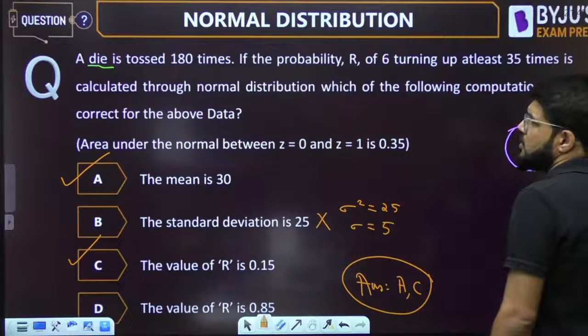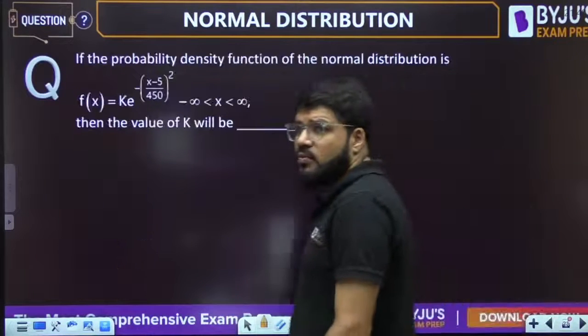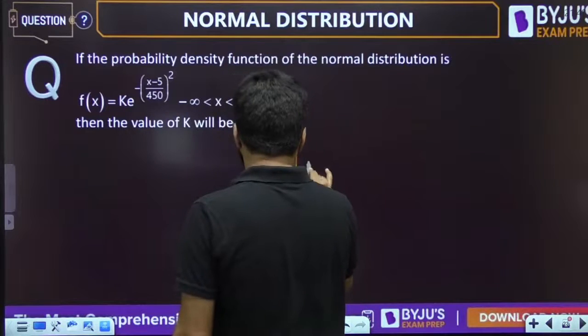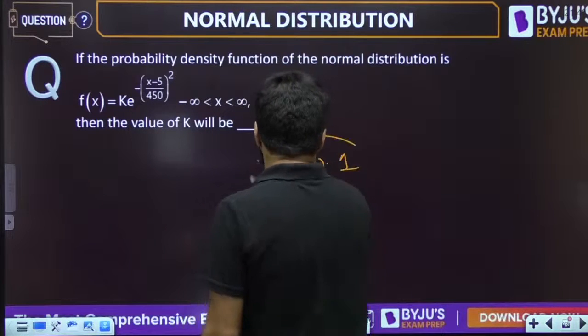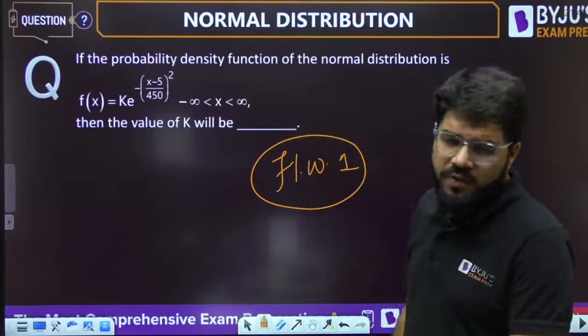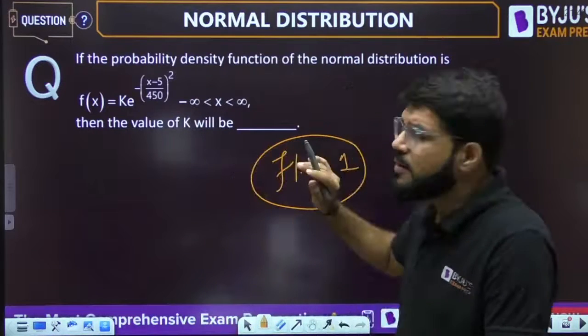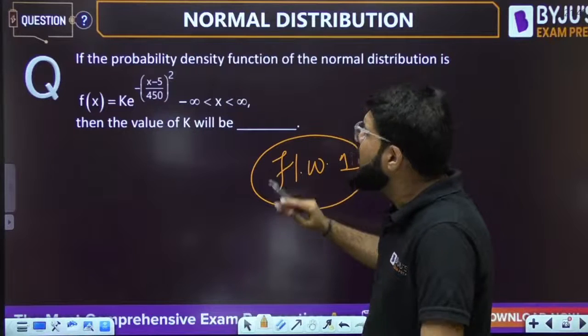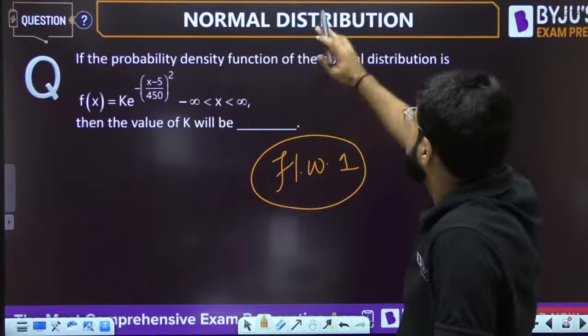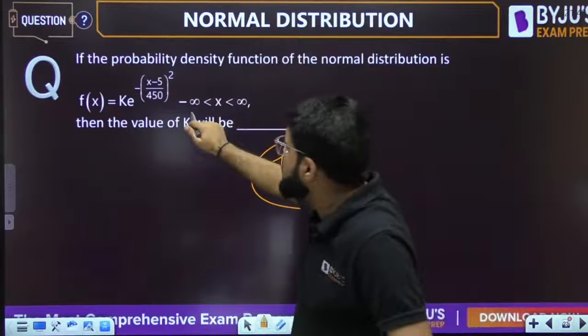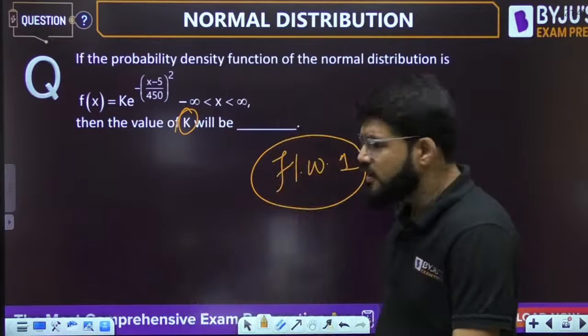Right. Chalo. Let me give you 2 homeworks again for today's class. As always, I am giving you the homework. You have to comment your correct answers. You have to comment whatever you solve. Take a deep breath, solve it in the night, solve it in the morning, whenever you feel like, but solve both the homeworks. Homework number 1, this is very fundamental. You have to compare what is the PDF of normal distribution, and based on that, you have to find the value of k. It's fundamental.